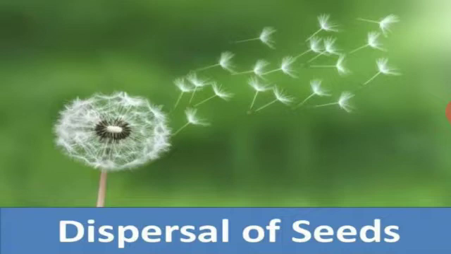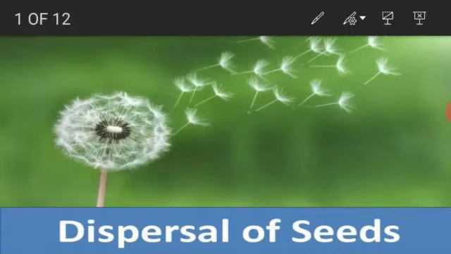Okay, so here the seed contains an embryo. Seed consists of an embryo. What is the use of the embryo? To store the food material, and the seed is covered by an outer coat that is named the seed coat. Okay, so here seed dispersal is an important criterion, and it is helpful for the distribution and establishment of the plants.